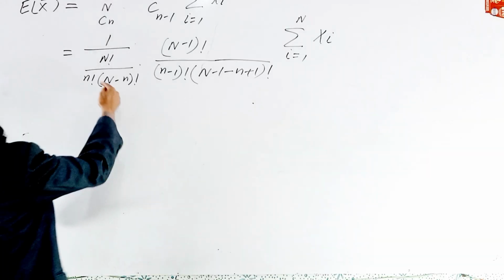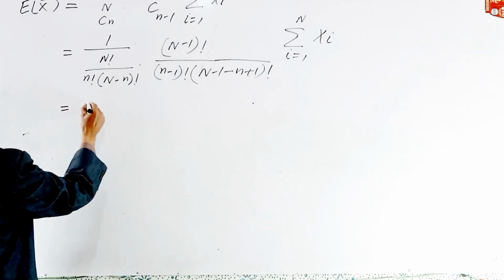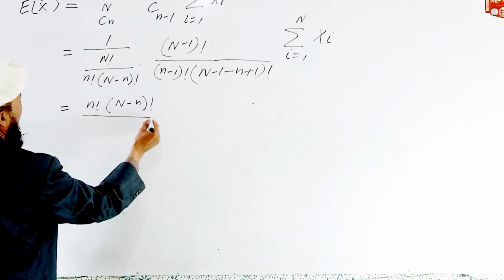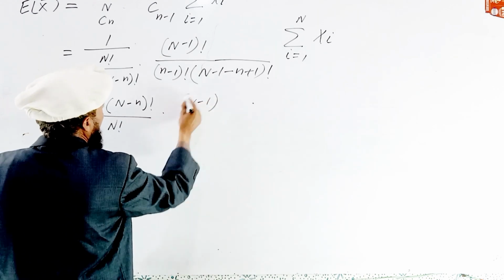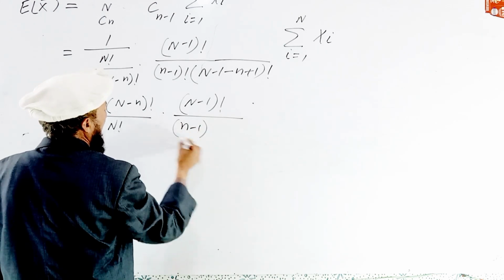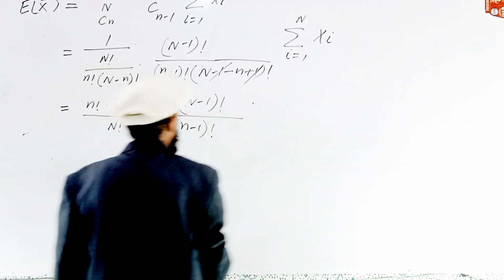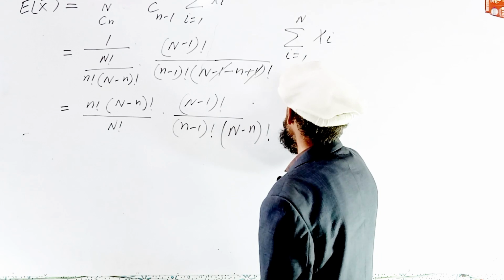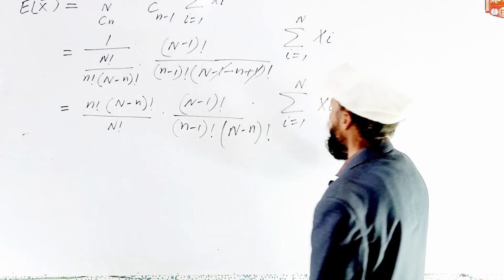Now we change this result to denominators. We can write this term, and the plus 1 and minus 1 are cancelled. Here we get N minus n factorial times summation i is equal to 1 up to N of x_i.